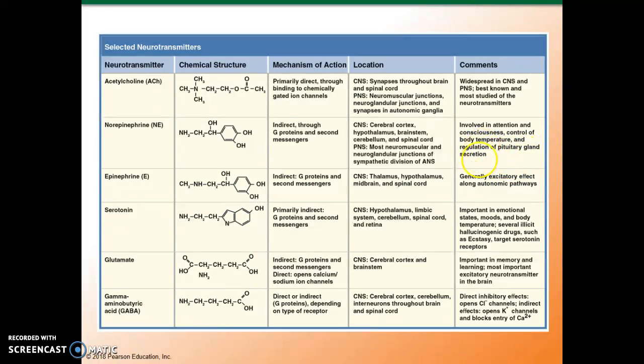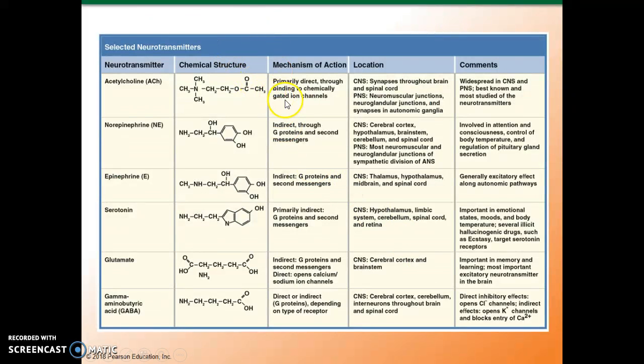Norepinephrine is involved in attention and consciousness. Epinephrine is excitatory along autonomic pathways, that is, automatic. Serotonin is important in emotional states and mood. Glutamate is important in memory, and it is the most important excitatory neurotransmitter in the brain. GABA is the most important inhibitory neurotransmitter. So remember that glutamate is excitatory and GABA is inhibitory.